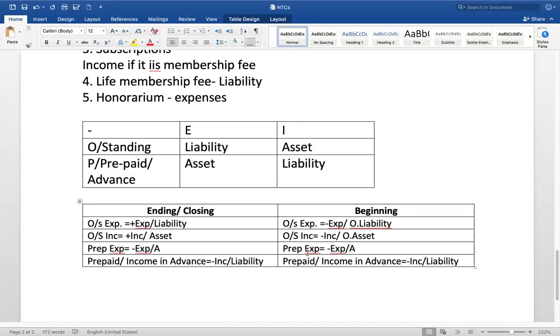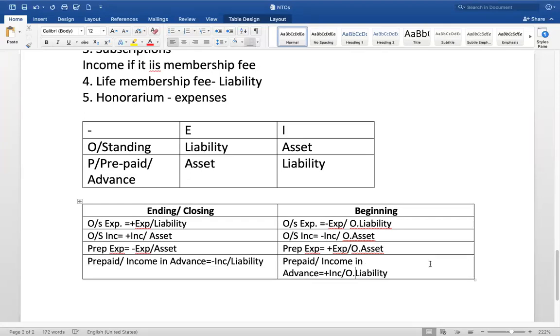In the case of prepaid expenses, you add to that respective expense, then it becomes opening asset. If there is income received in advance, add to that respective income, and it becomes opening liability.